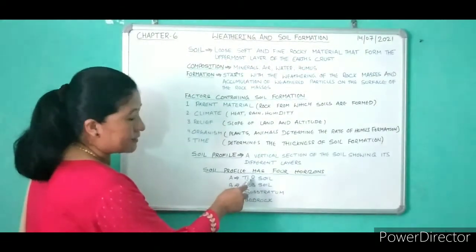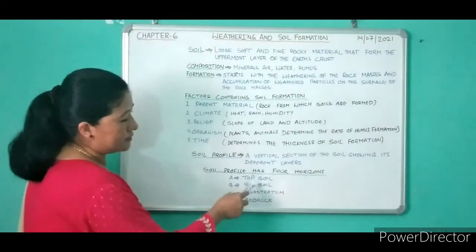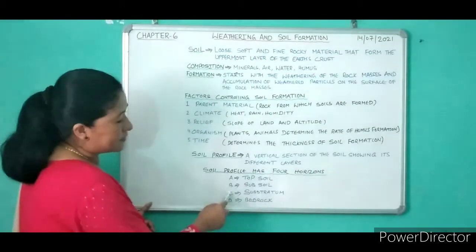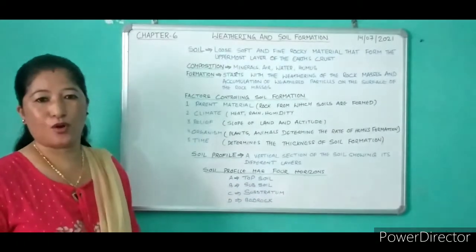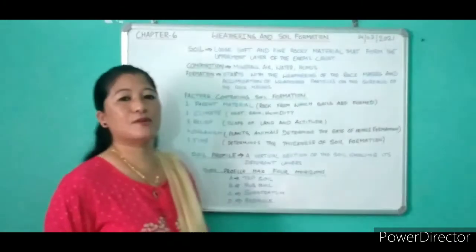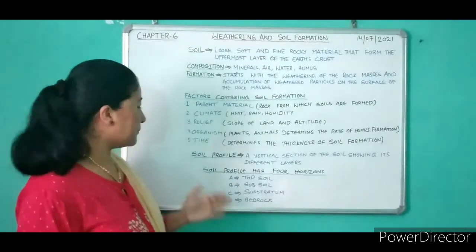Horizon A, that's the topsoil. Horizon B is your subsoil. Horizon C is your substratum, and horizon D is your bedrock. So now here's a diagram. Okay, so let's see what it is.